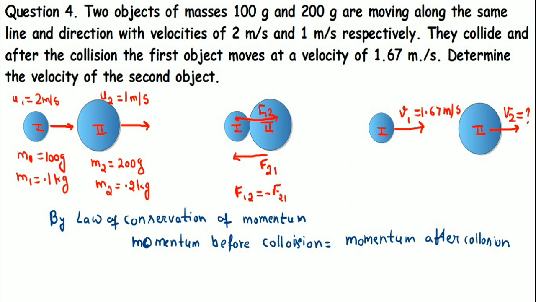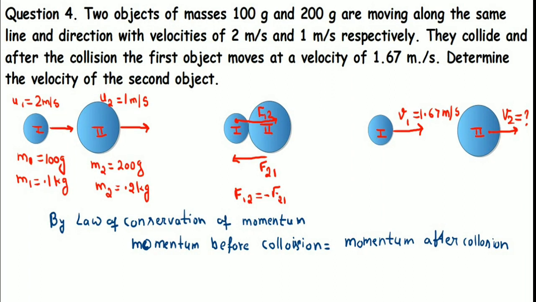Now, what is the momentum before collision, student? Before collision, object has m1 mass and u1 velocity, and momentum is the product of mass and velocity. Correct? So for the first object, we can write its momentum as mass m1 into velocity u1.